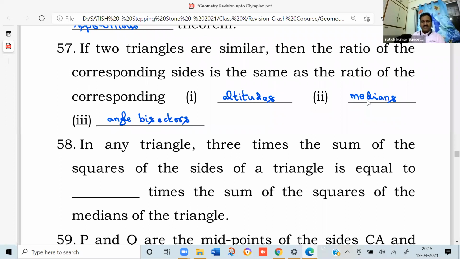In any triangle, 3 times the sum of the squares of the sides of a triangle is equal to dash times the sum of the squares of the medians of the triangle. So you can derive it as 4 times the sum of the squares of the medians of the triangle. Using Apollonius theorem, we can derive this easily.